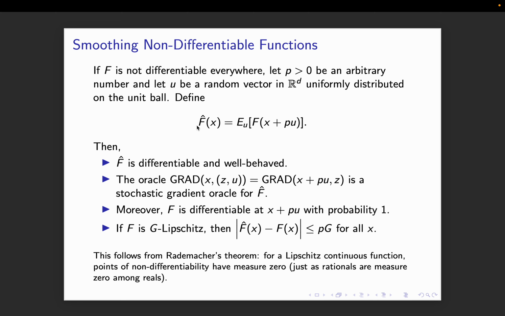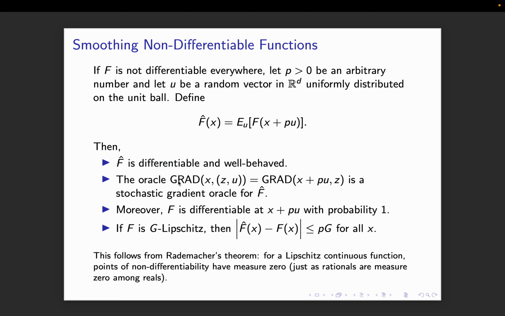We're going to find a function f hat which is a little bit perturbed. If I give you a small number rho, f hat of x is the expectation over u, where u is a random vector, of f of x plus rho u. So now just trust me on this one, that f hat is differentiable and well behaved.